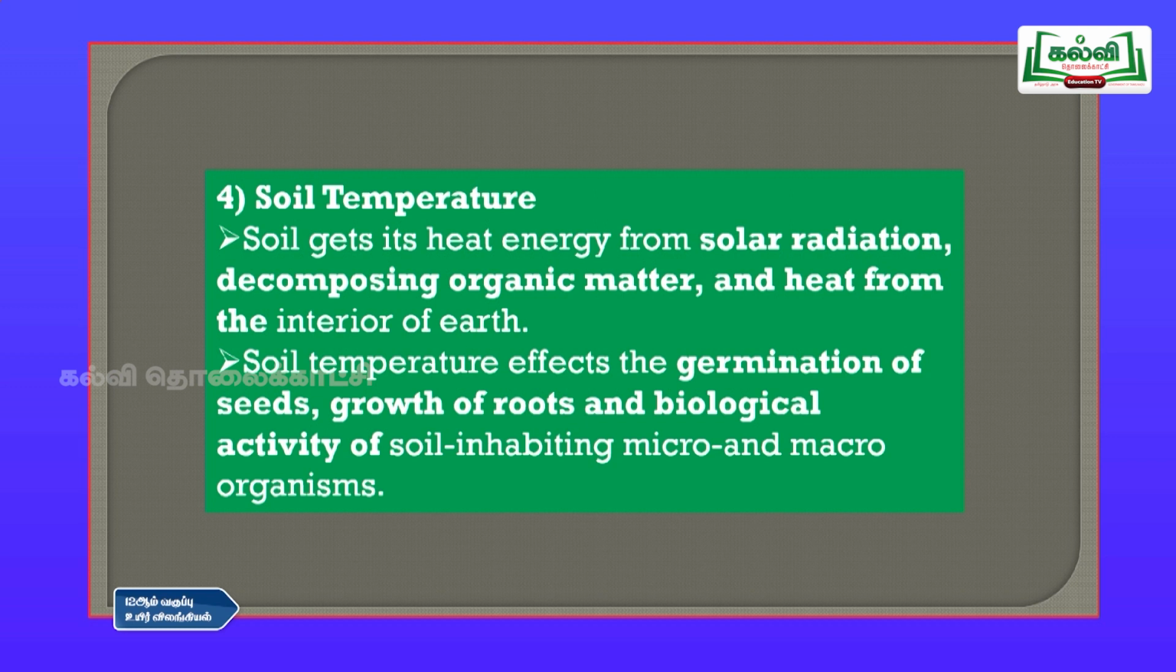Then the fourth one is soil temperature. Soil gets its heat energy from solar radiation, decomposing organic matter and heat from the interior of the earth. Soil temperature affects the germination of seeds, growth of roots and also the biological activity of the soil inhabitants, that is, the micro and macro organisms.